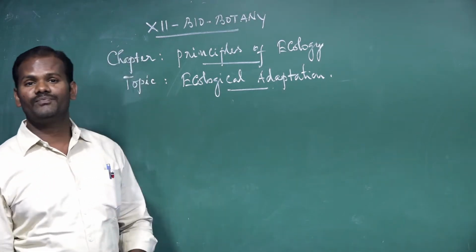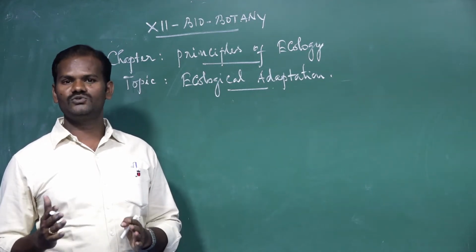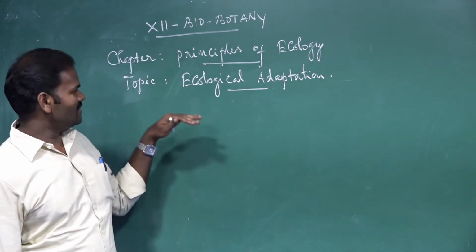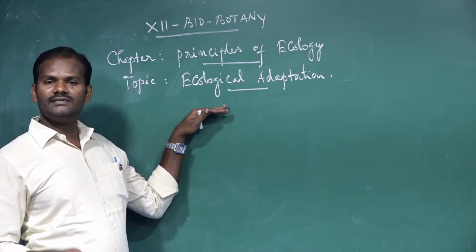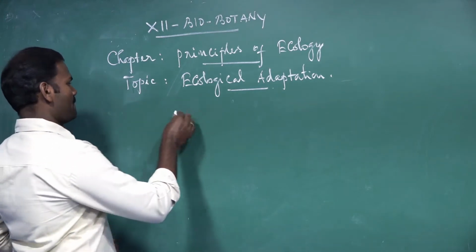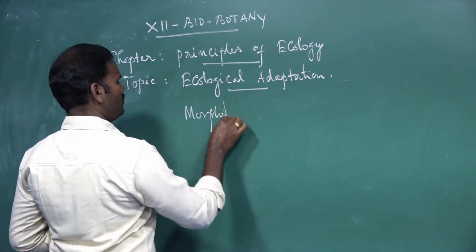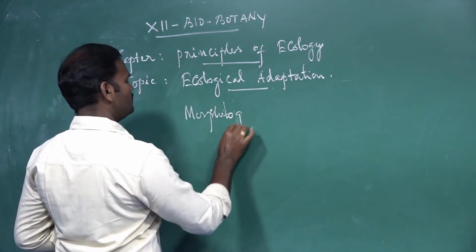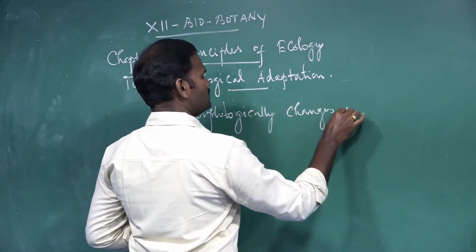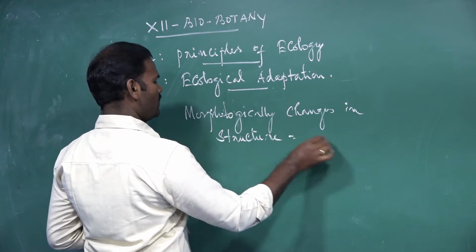Adaptation is essential for all living organisms. The adaptation helps the organism to survive in different habitats within the environmental conditions. So adaptation is essential. What is called adaptation? Adaptation is morphological change in the structure of living organisms.